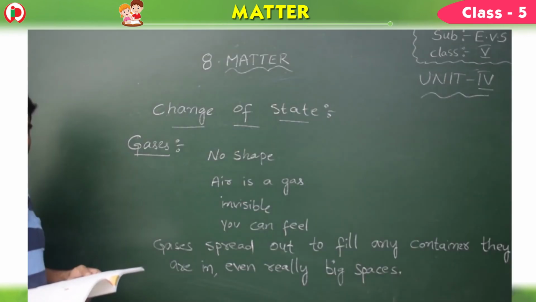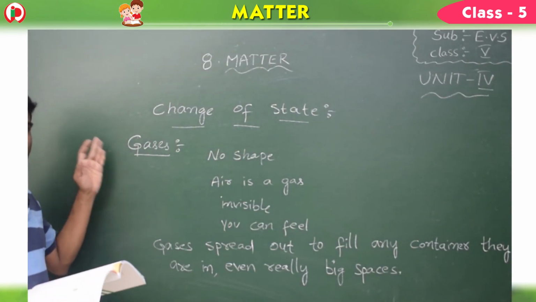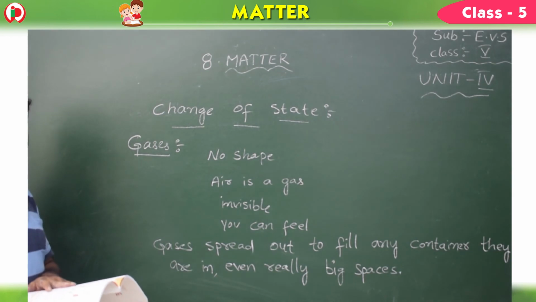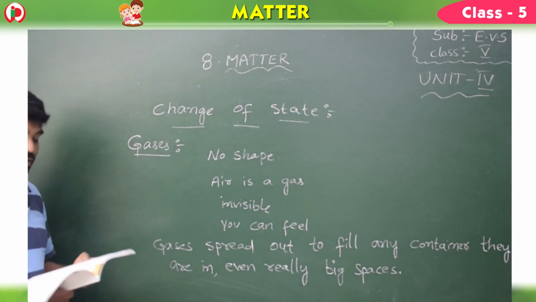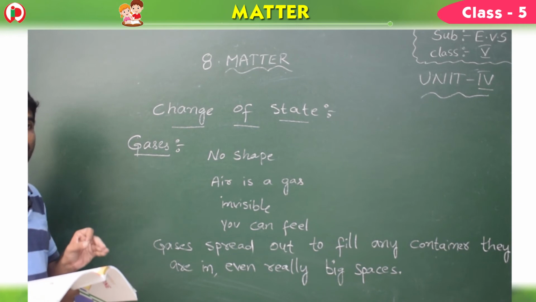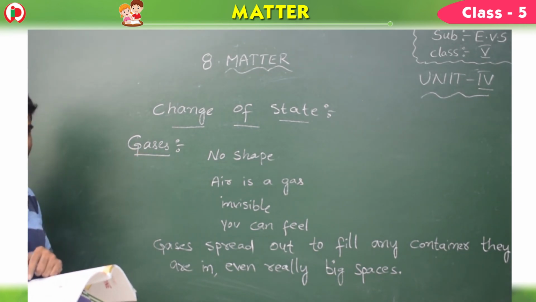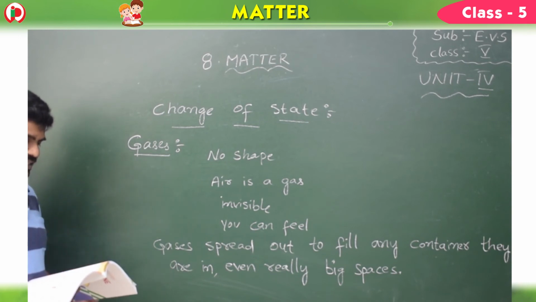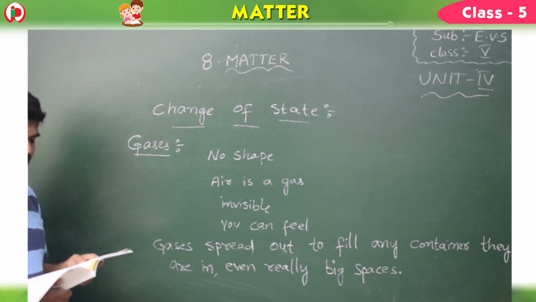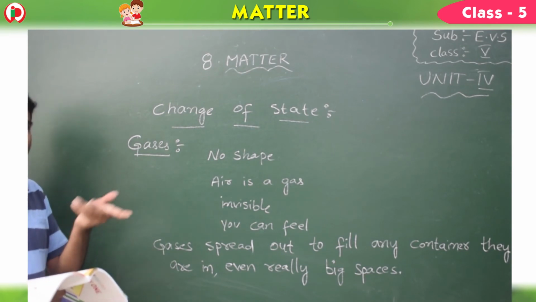Okay, children, so far you have seen solids and liquids. Now it is gases. Do gases have shape, children? No, they don't have shape. Air is a gas, children. The best example of a gas is air. Not only one gas, so many gases are present.